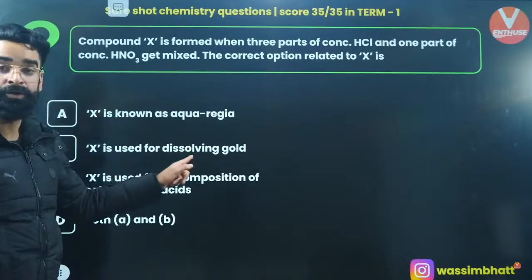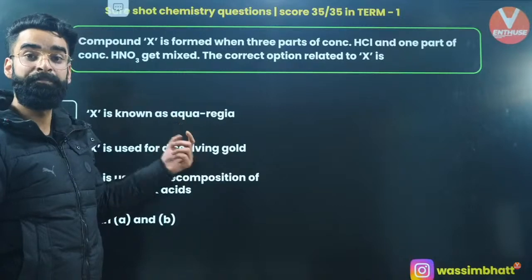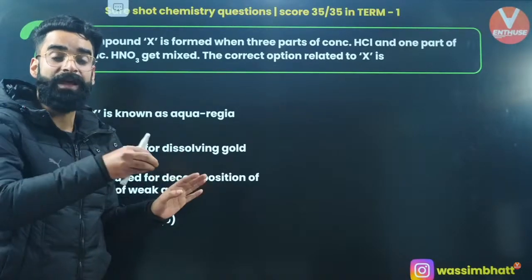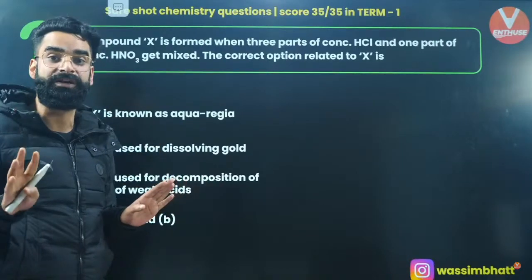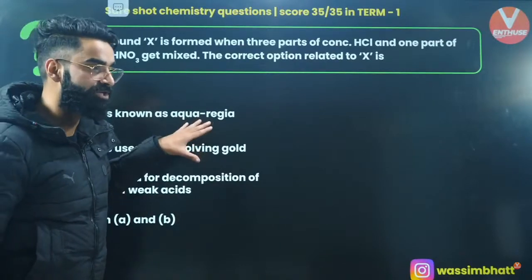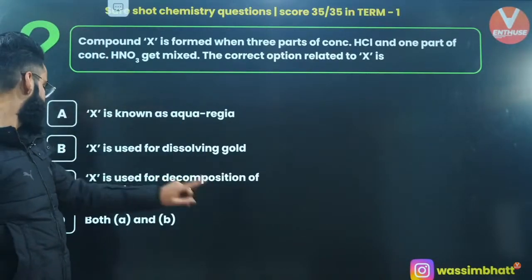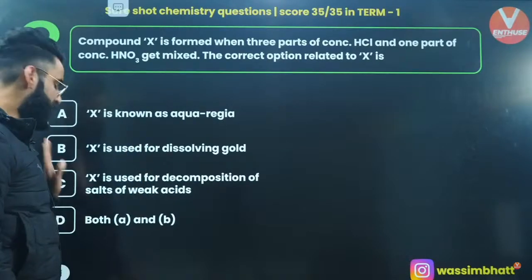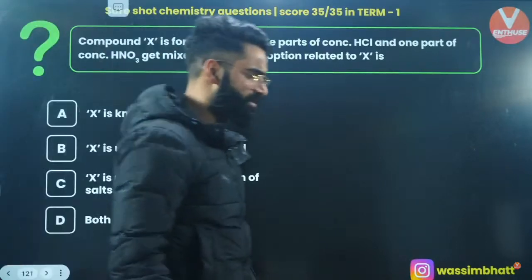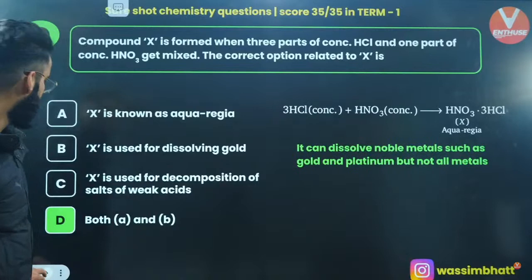X is used for dissolving gold. This is correct for aqua regia too. Aqua regia is used to dissolve metals like gold and platinum. But all the metals cannot be dissolved in aqua regia. There are some specific metals like gold and platinum which can be dissolved in it. So A is correct. X is used for decomposition of salts of weak acid? No way. So both A and B is going to be the correct answer. So option D is your correct answer of this question, right? Yes? Perfecto. Moving on to one more.